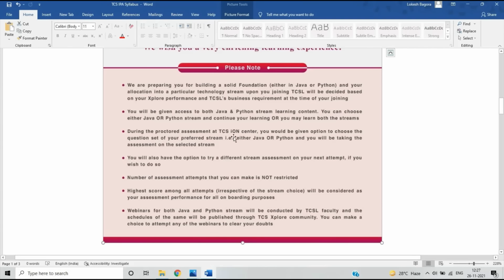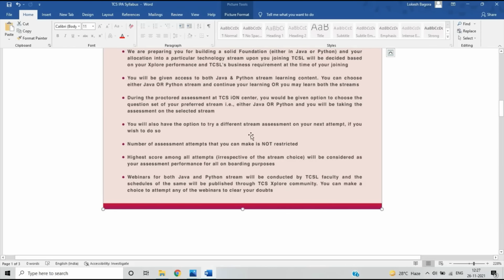During the protocol assessment at TCS iON, you would be given the option to choose the question set of your preferred stream, either Java or Python. You will be taking the assessment on the selected stream. Means they will also give you a stream related to Java and Python, but at the time of the exam, they will give you the option to choose the question set of your preferred stream. You will also have the option to try a different stream on your next attempt if you wish to do so. Okay, so this is a very good point.